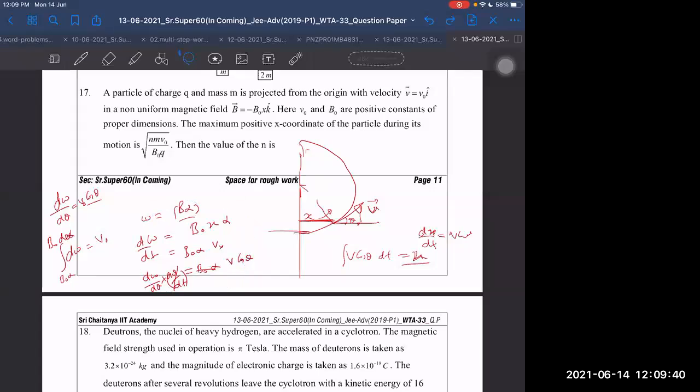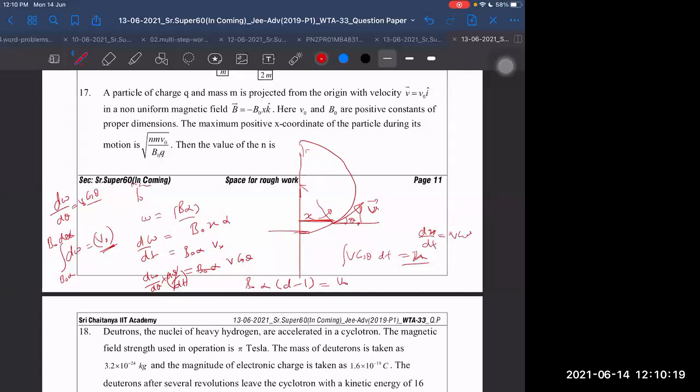Integral is sin theta, sir. Minus or plus? Plus only, sir. After integration and putting the limit 0 to pi by 2, we will be getting v naught only. After getting v naught, we are getting b naught into alpha into d minus 1 is equal to v naught. Okay. So then we are getting finally answer as v naught sin theta is equal to v naught alpha into d minus 1. What do they want, d? Yes, sir. They want d.